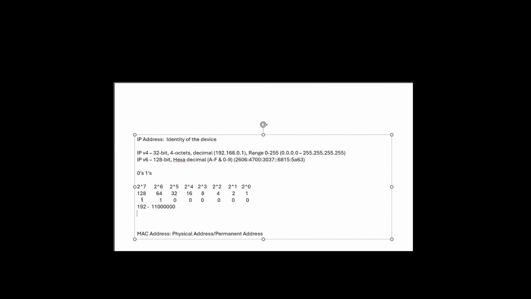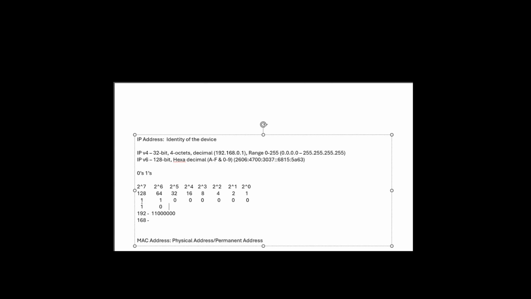Okay. The next one, 168, right? Now could you tell me what is the binary value of 168? So first we will add 2 power 7. 2 power 7 is 128, which is less than 168, right? So I am making one here because I am adding 2 power 7. And then after that I am going to make use of 2 power 6. So adding 128 plus 64 makes 192, which is greater than 168. So I'm not going to use 2 power 6. I'm leaving it, okay? So I'm adding 0 at this place.